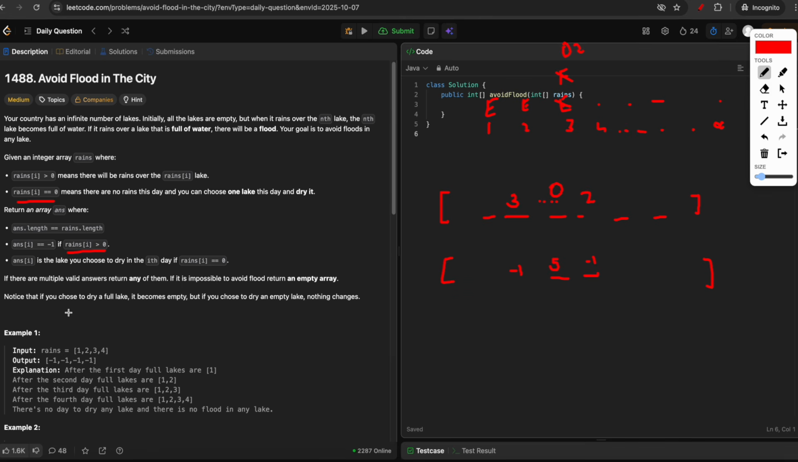And this is what we discussed before. If you choose to dry a full lake, it will become empty. But if you choose an empty lake, then nothing changes. Now let's quickly look at the examples, so the problem will be a bit more clear.